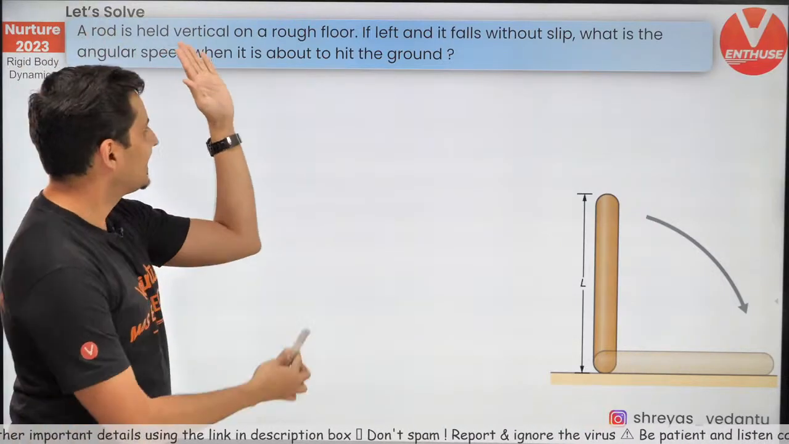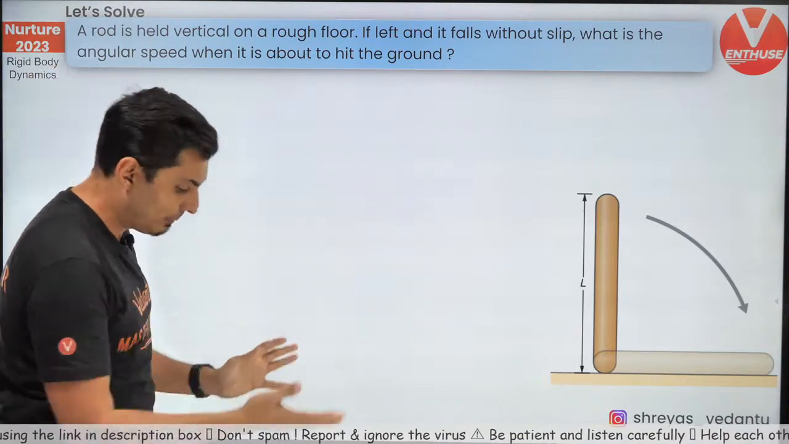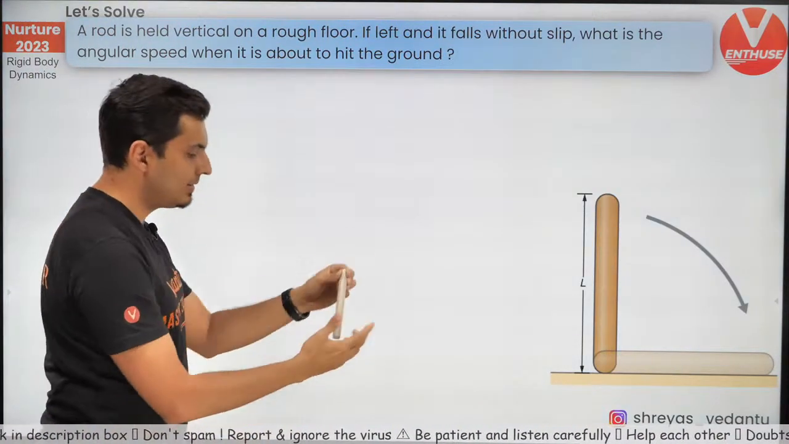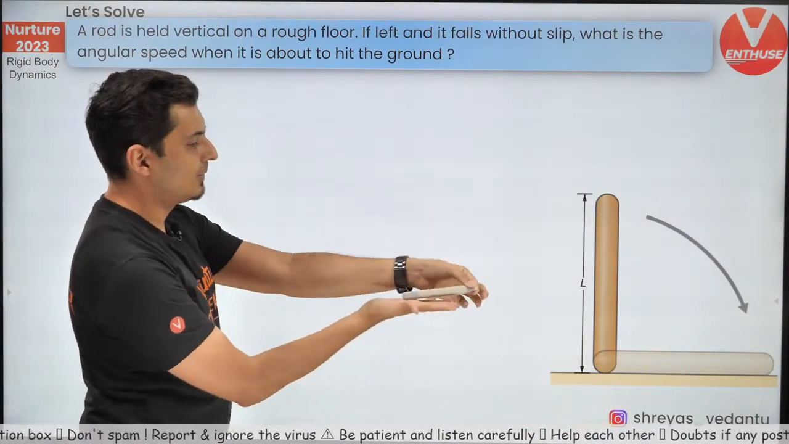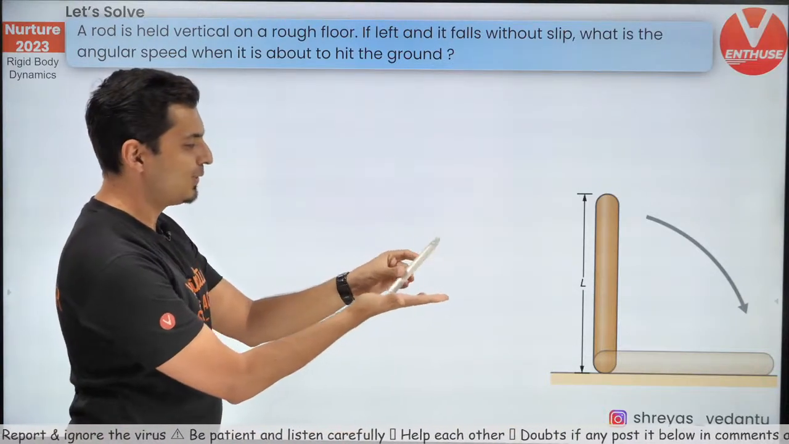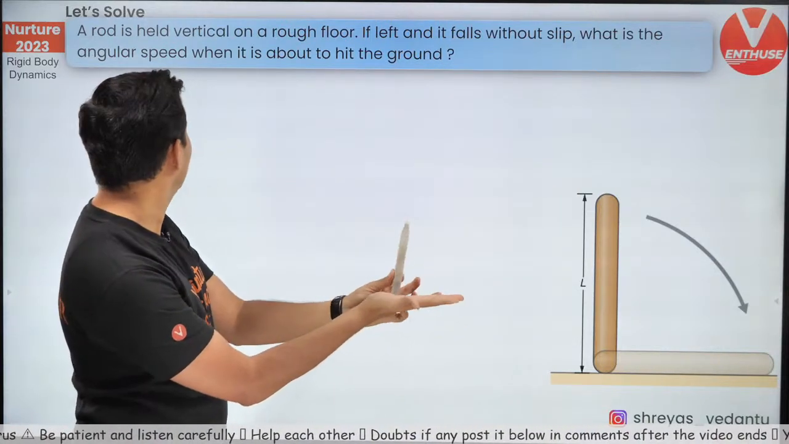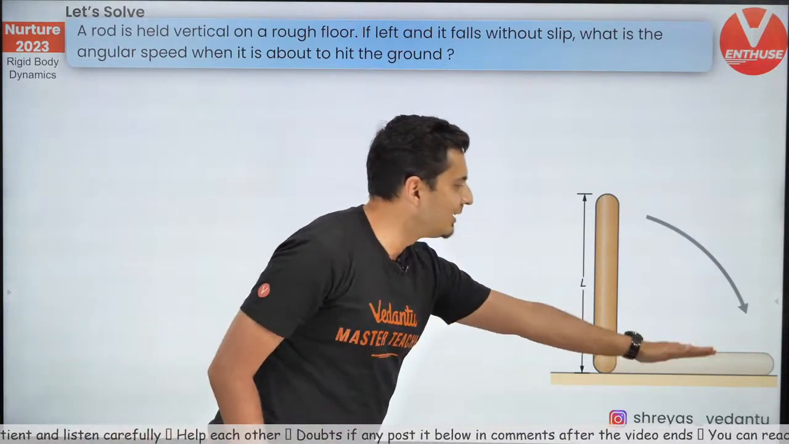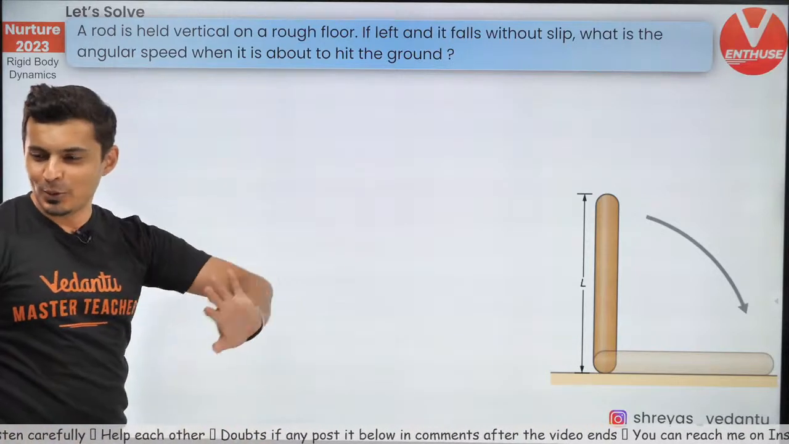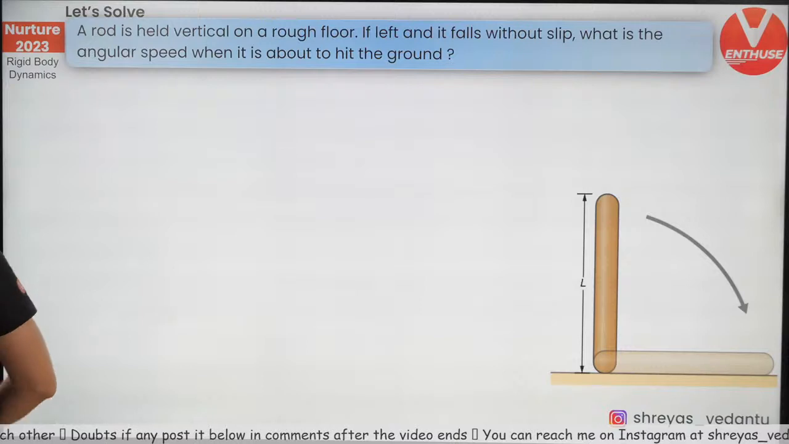There is a rod, it is held vertically on a rough floor. It is let go, and it falls without slip. So what happens? This rod falls down. Just imagine it falls like this. Just when it is about to hit the ground, what is the angular speed? Beautiful question. The answer is not 0.